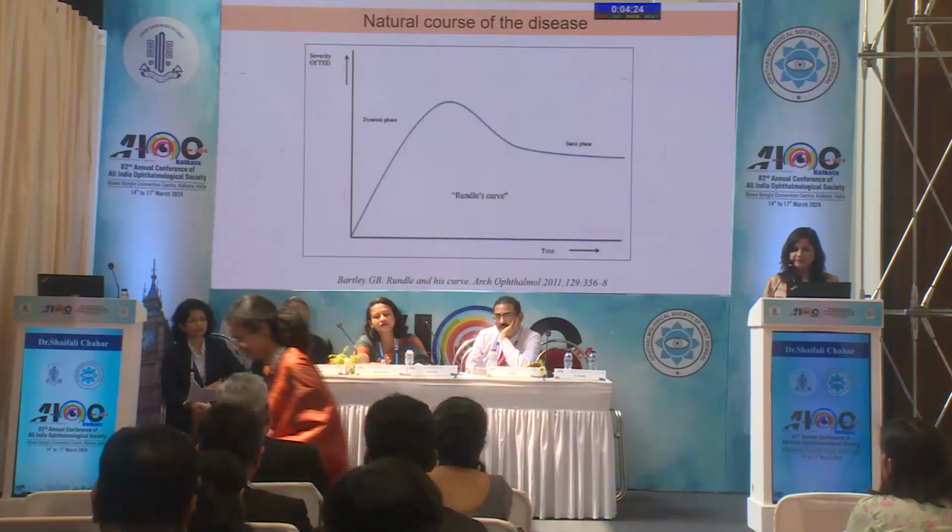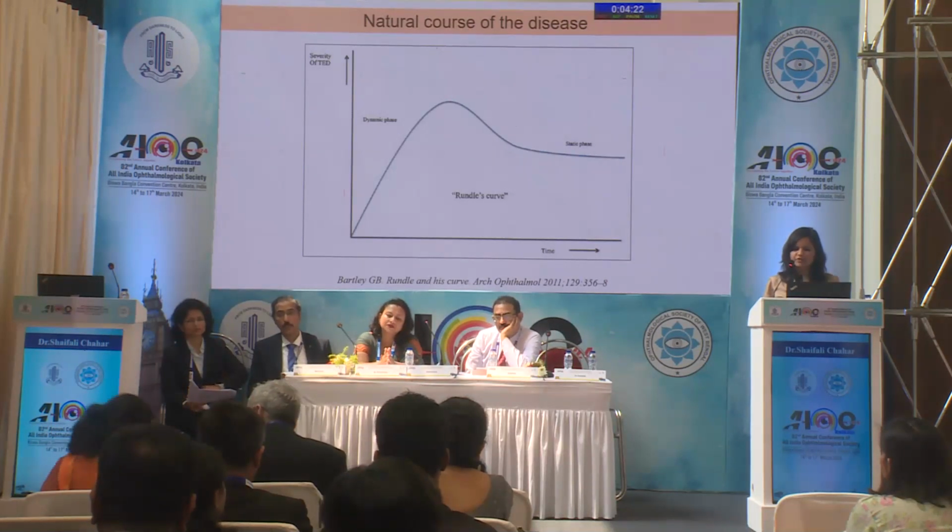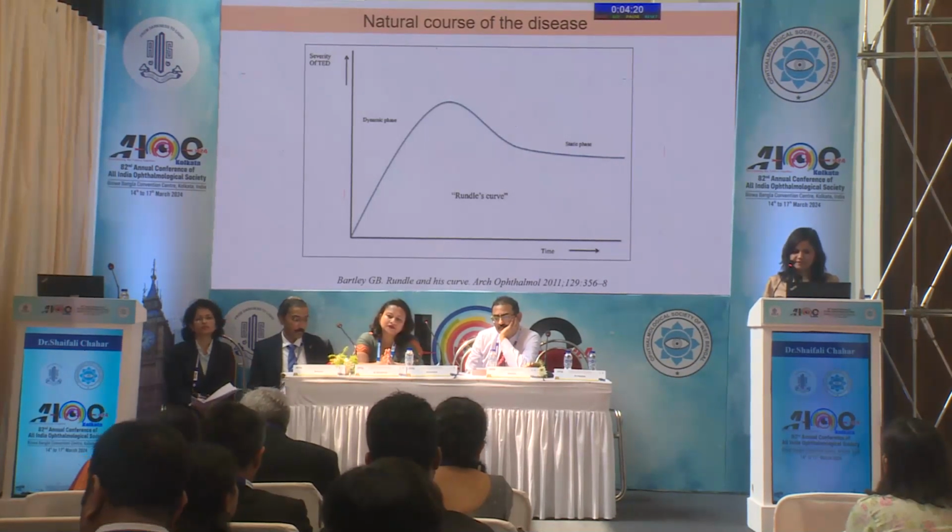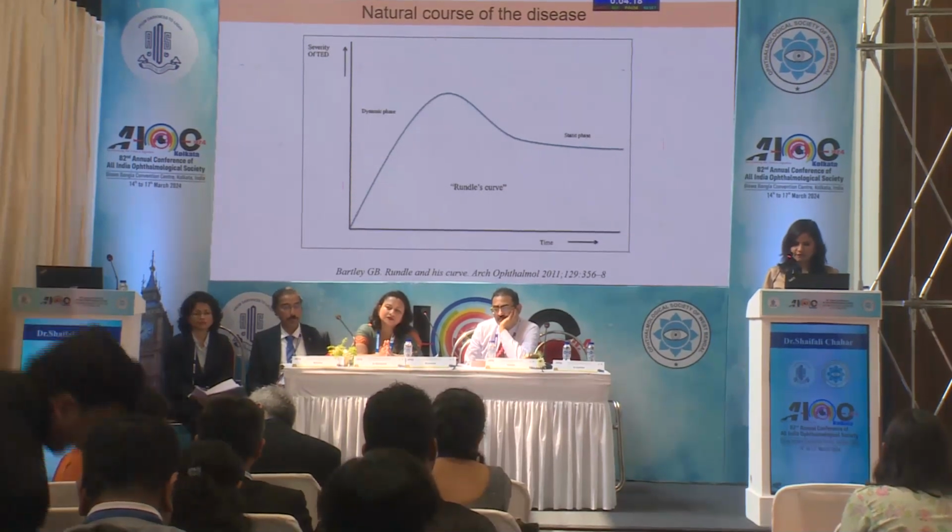It has a dynamic phase, which is the active phase, and a static phase, which is the inactive phase of the disease, which is popularly called the Rundle's curve. And the most common eyelid symptom that we come across here is eyelid retraction, which is seen in almost 90% of the cases. And the mechanisms that have been explained for this retraction is probably the overaction of the levator and the Müller's muscle because of the increase in sympathetic tone, fixation duress, levator hypertrophy, or the muscle contractions or fibrosis, and abnormal adhesions between the levator and the surrounding structures, scarring or inflammation of the septum and the anterior lamella.